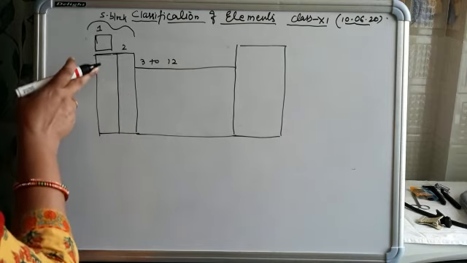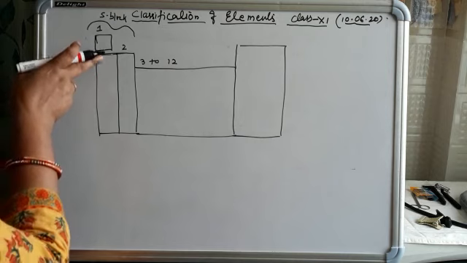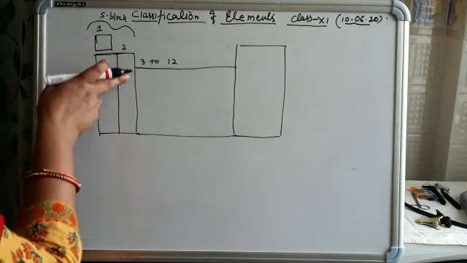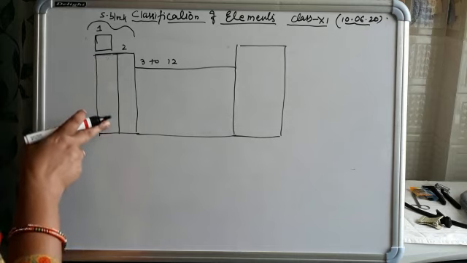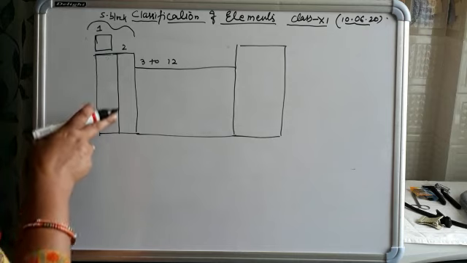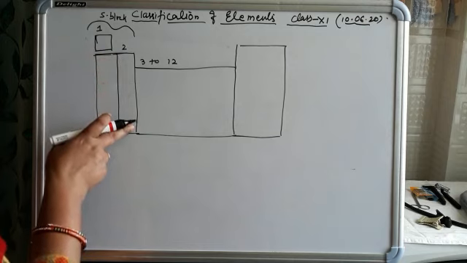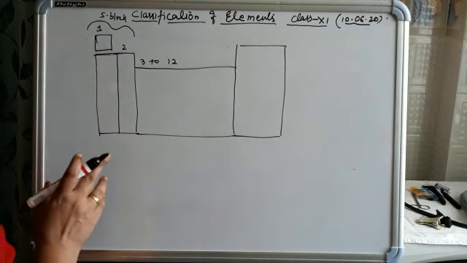Also, their valence electrons are similar: all the elements placed in group 1 have one valence electron, and all the elements placed in group 2, top to bottom, have two valence electrons.